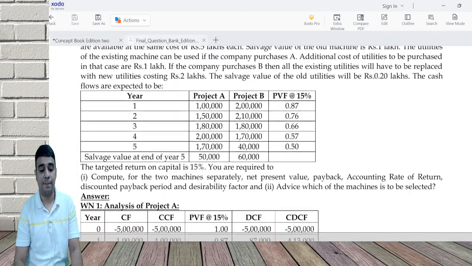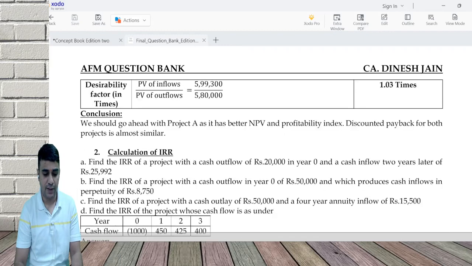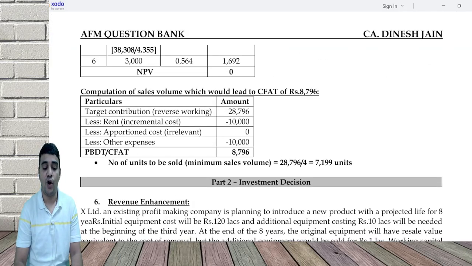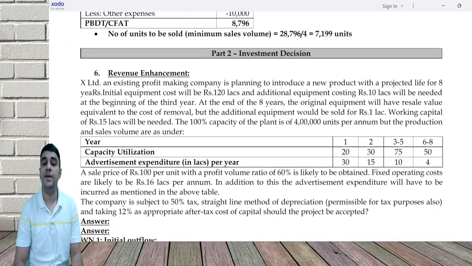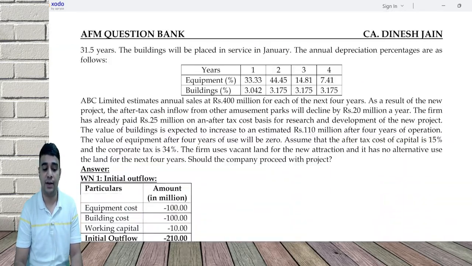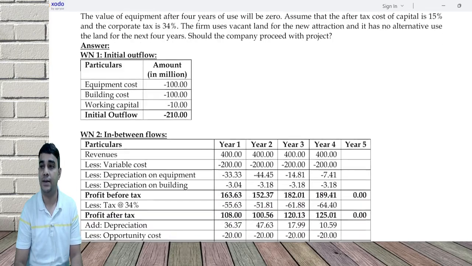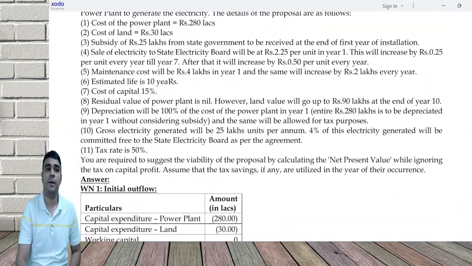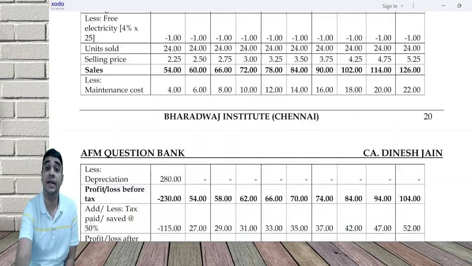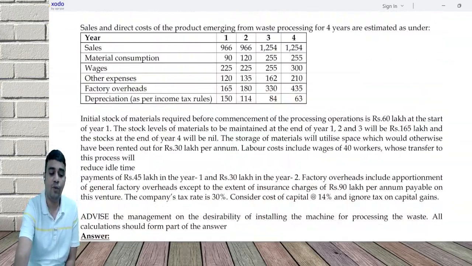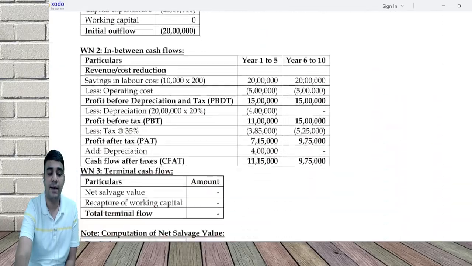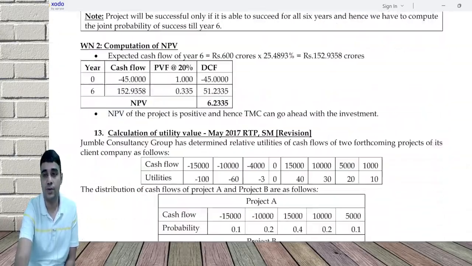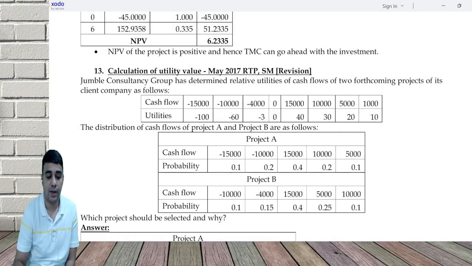These are the basics of capital budgeting, and there are lots of questions. I think you may have some 4 or 5 questions in these basics. All this is for your better understanding. Investment decision, again all these are CA Inter questions. I've just copied from CA Inter and moved it here. Maybe 1 or 2 questions could be CA Final, but predominantly everything is CA Inter. Why I want you to go through them is because if some question comes like this in the exam, I don't want you to struggle. So, this is the question on utility value.